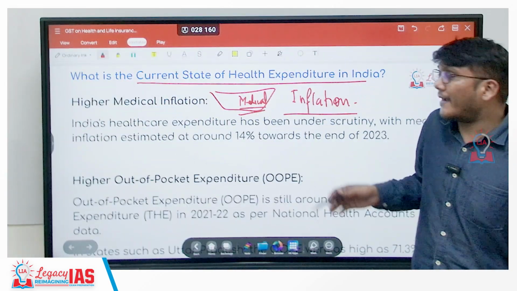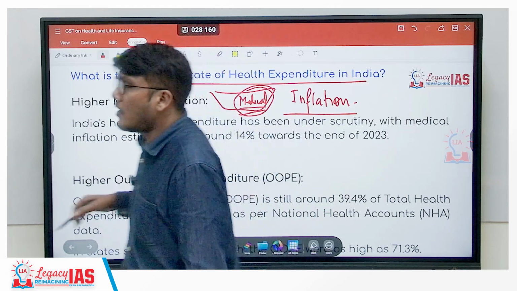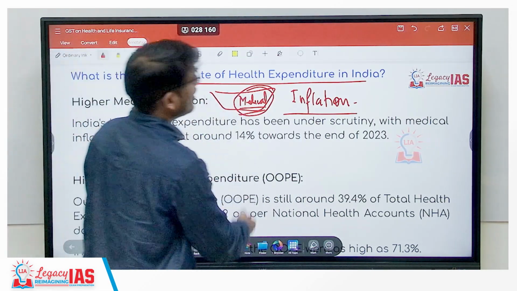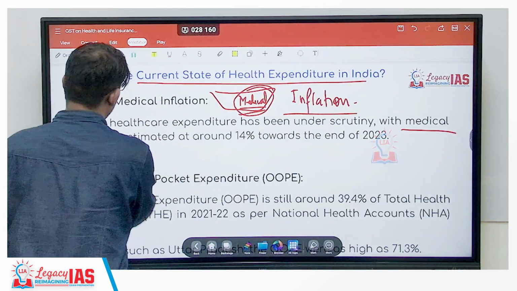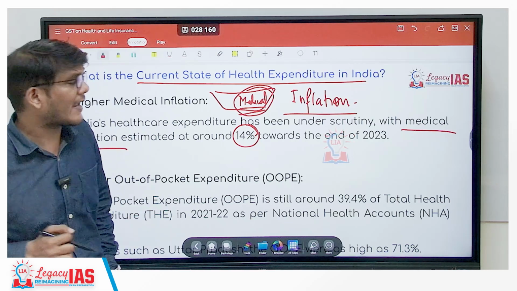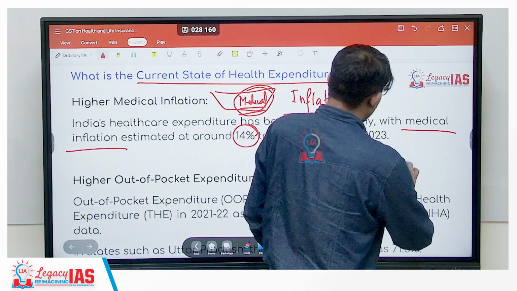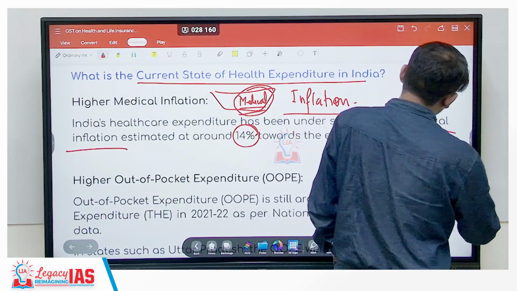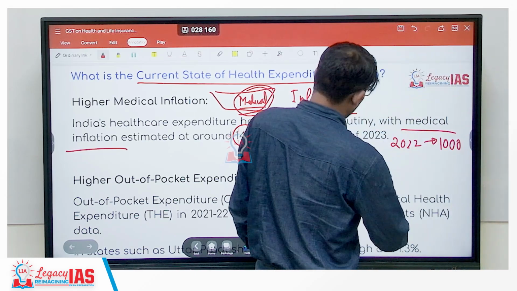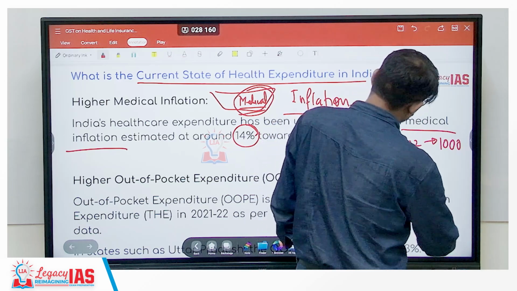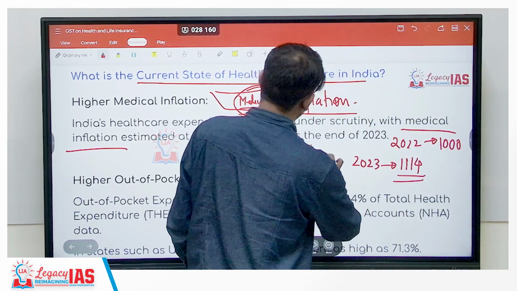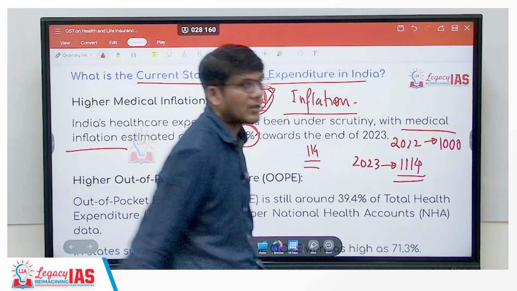So if you look at just this medical related thing, the inflation in the medical sector, which you could call medical inflation, is estimated to be around 14%, which is quite high. What do you mean by 14%? Meaning, if in 2022 you could get something for, let's say, 1000 rupees, in 2023 you would get the same thing in 1114 rupees. So 114 rupees increase on 1000.